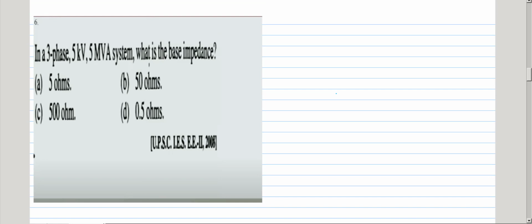Next question: 3 phase, 5 kV, 5 MVA, the base impedance. So what do you know, Z base equal to V base by I base. If I multiply by V base and V base, so V base square by VA base.